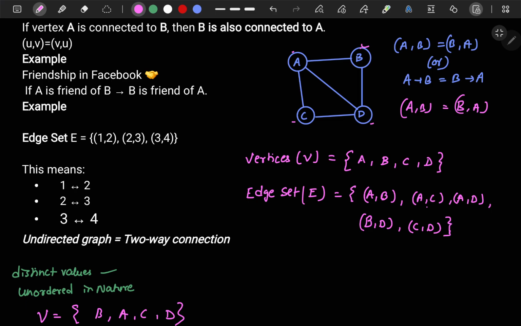So you have to remember this. You should not write both. Either you write A related to B or B related to A inside this edge set. Because I'm talking about a set, and a set should not have any duplicate values. Because of this rule, they both are considered equivalent. So if you write both, it will be considered equal and it will be considered a duplicate value. It should have distinct values. So that is the thing about the edge set.